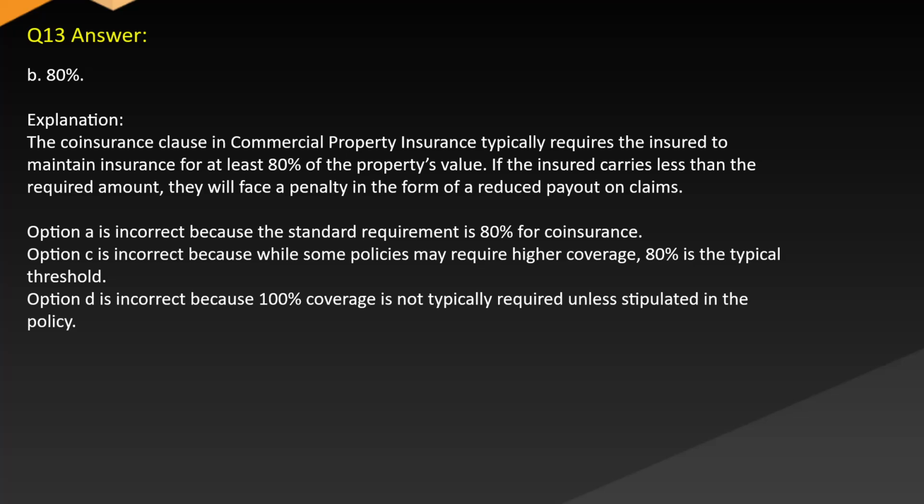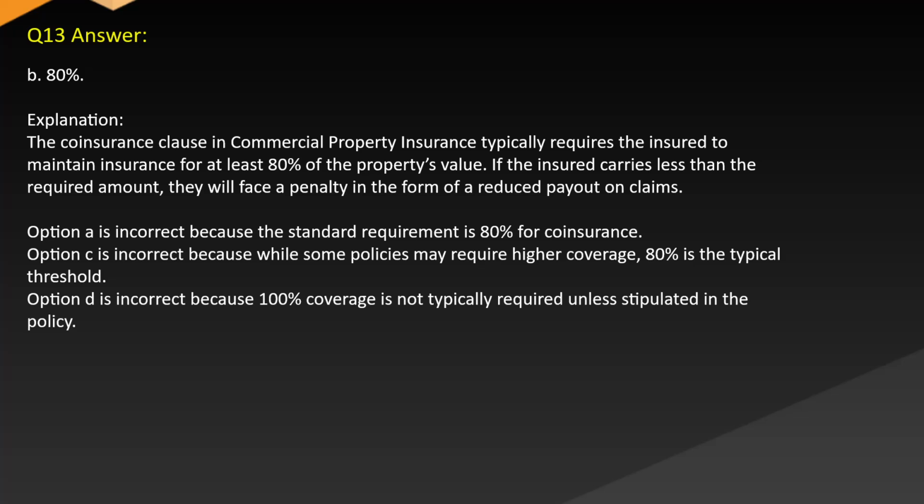Answer: B. 80%. Explanation: The coinsurance clause in commercial property insurance typically requires the insured to maintain insurance for at least 80% of the property's value. If the insured carries less than the required amount, they will face a penalty in the form of a reduced